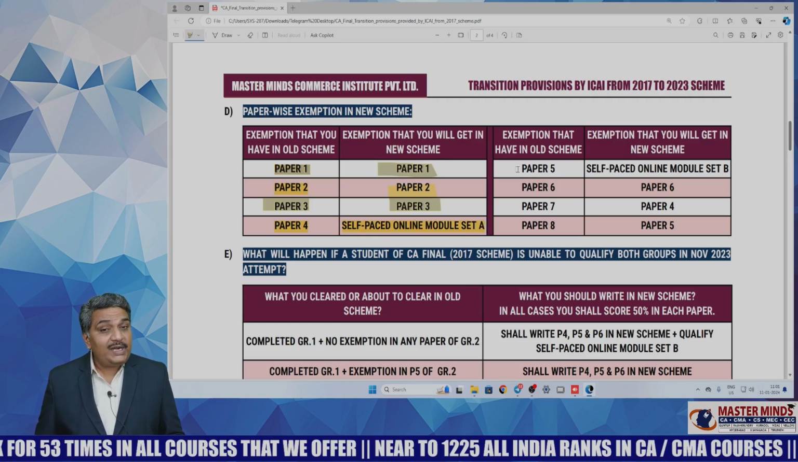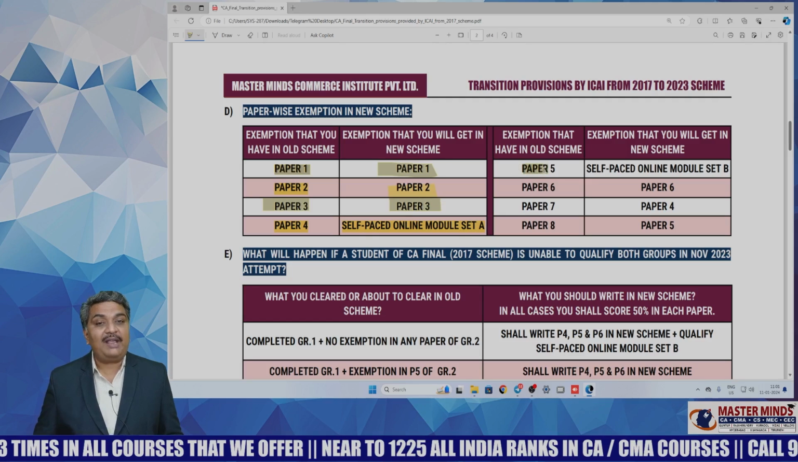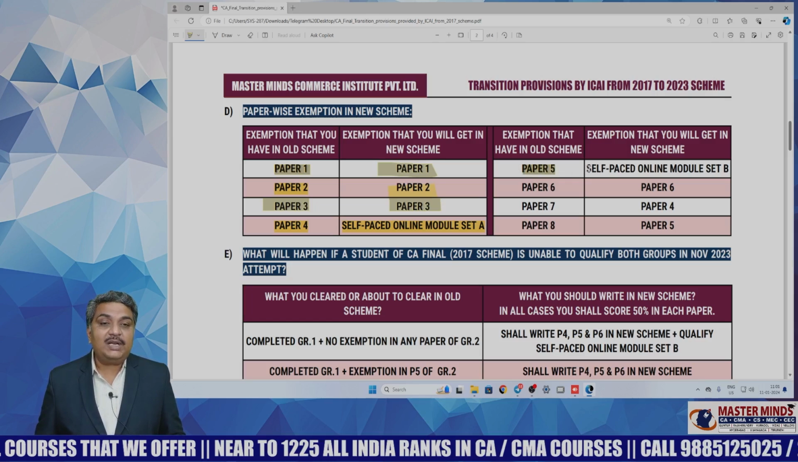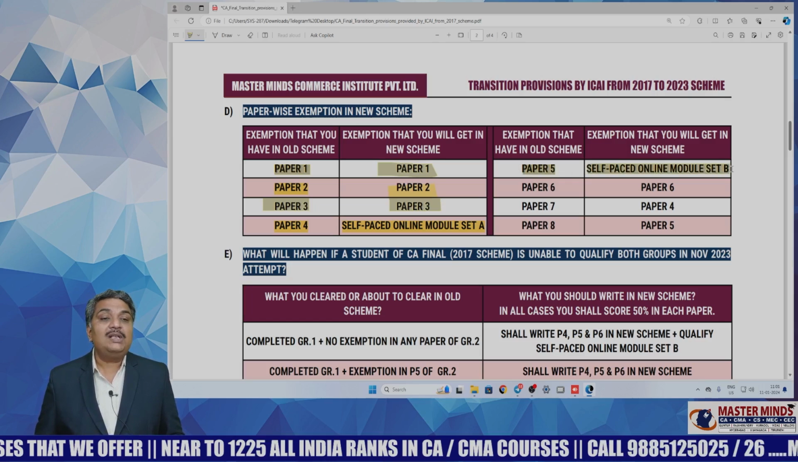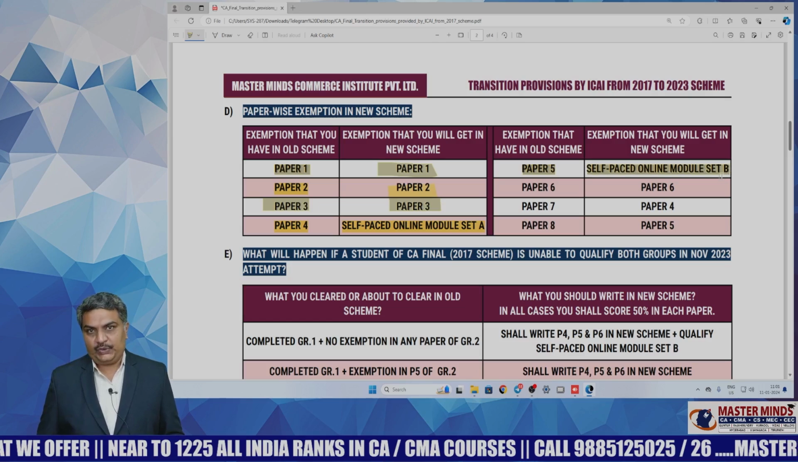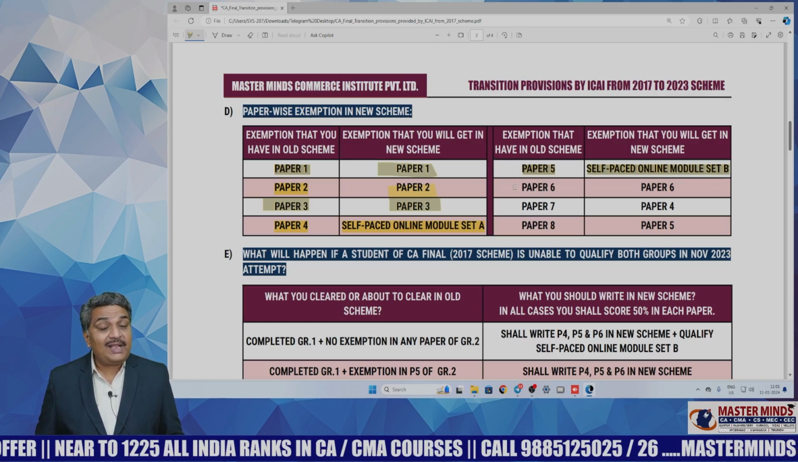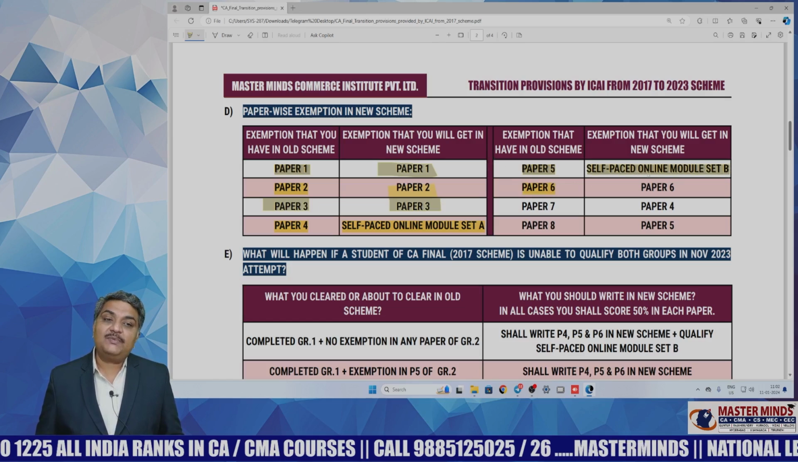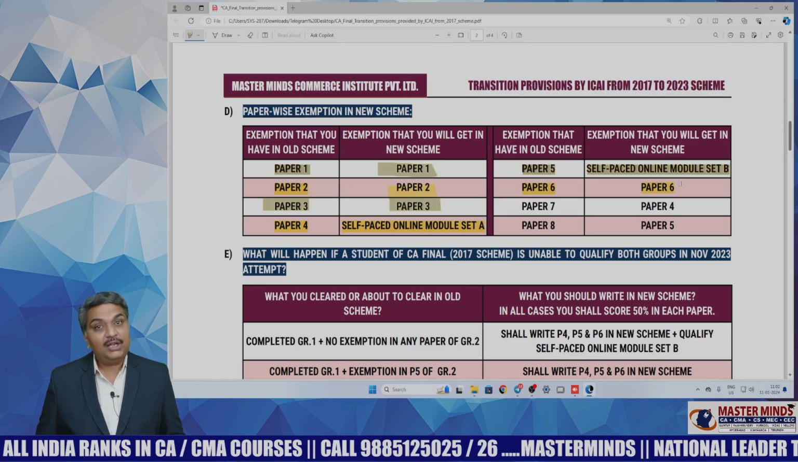And if a student is having exemption in paper 5 in the old scheme, then he will be given exemption in self-paced online module set B in the new scheme. And if a student is having exemption in paper 6 in the old scheme, he will be given an exemption in paper 6 in the new scheme.